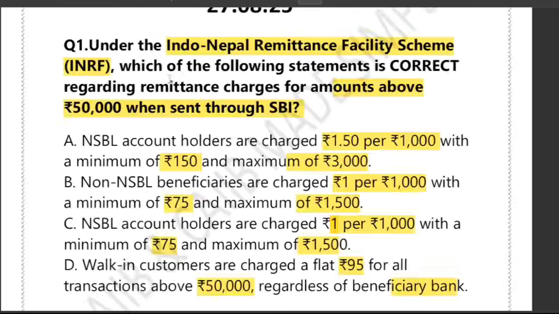This question is asking about the remittance facility under the Indo-Nepal Remittance Facility Scheme, and the amount sent is more than 50,000 specifically through SBI. There are 3 key focuses of the question. The first is that the amount exceeds 50,000 rupees.